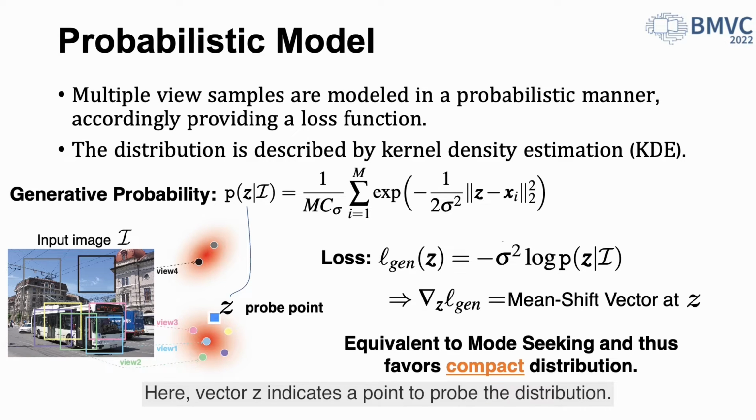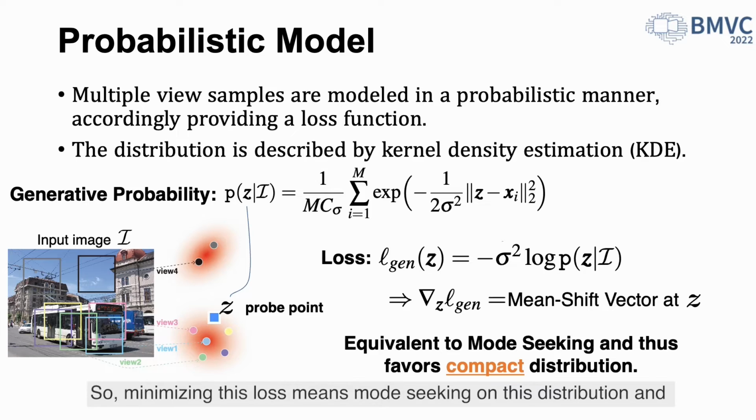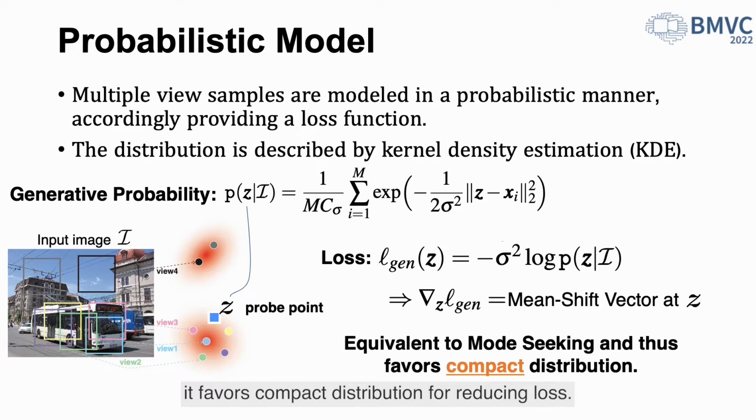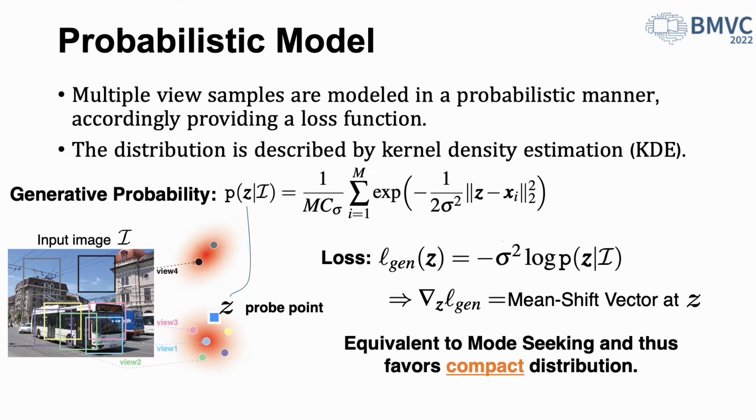Here, vector z indicates a point to probe the distribution. Accordingly, the loss is defined as a negative log probability which has a gradient equivalent to a mean shift vector. So, minimizing this loss means mode seeking on this distribution, and it favors compact distribution for reducing loss.